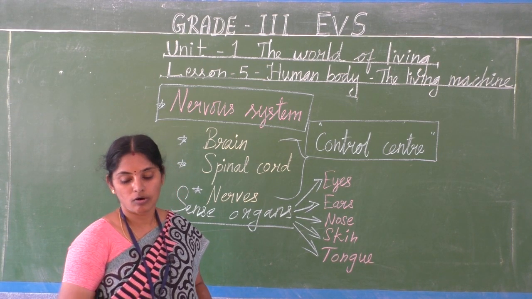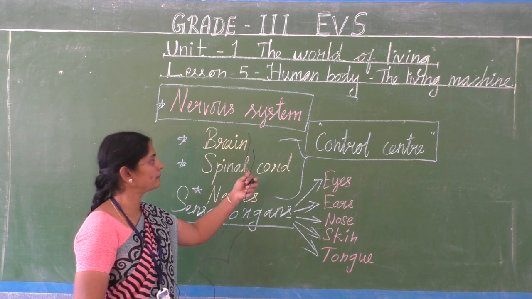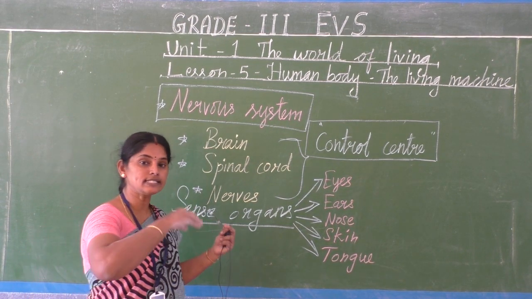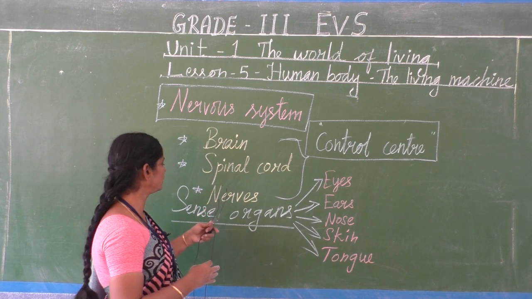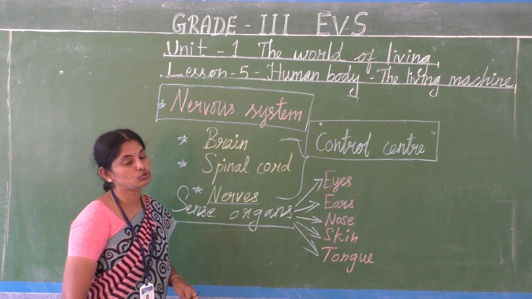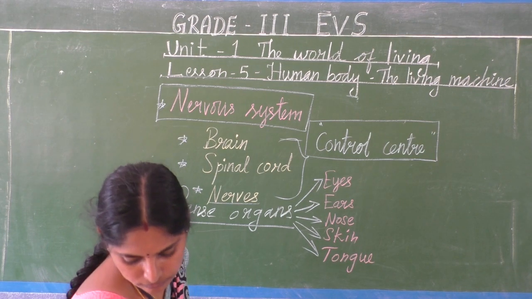So all these 5 sense organs are attached to the brain. The brain sends and receives information through the nerves. Clear children?